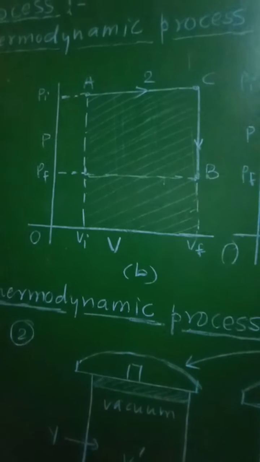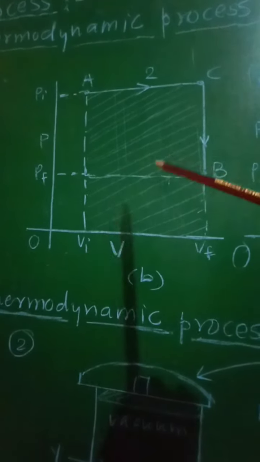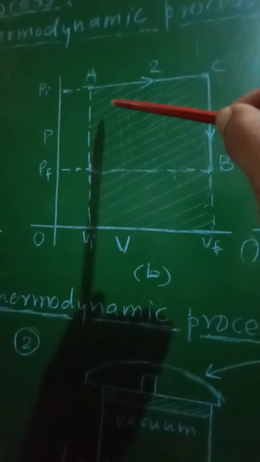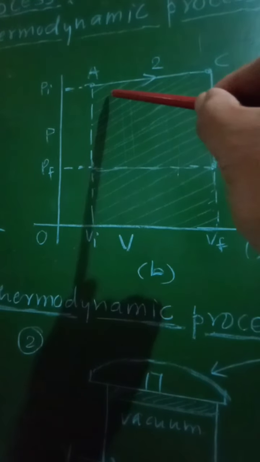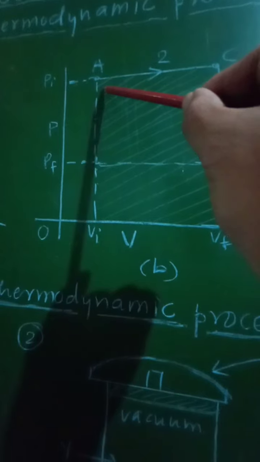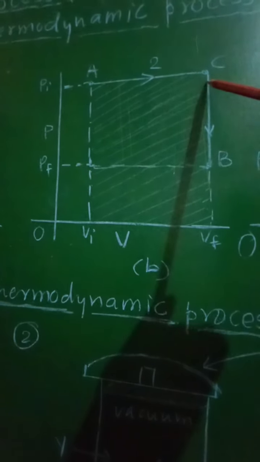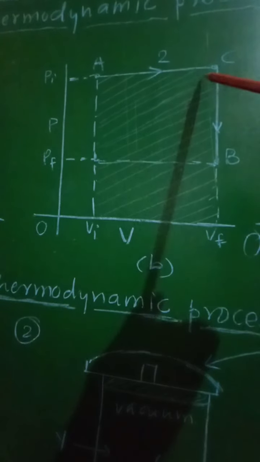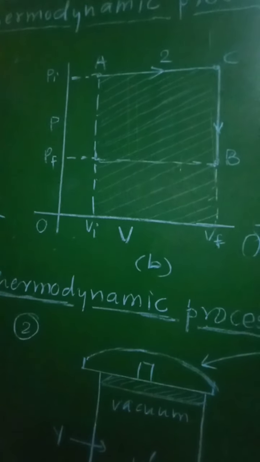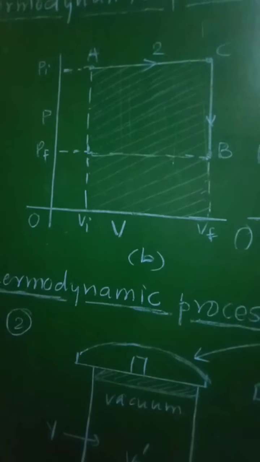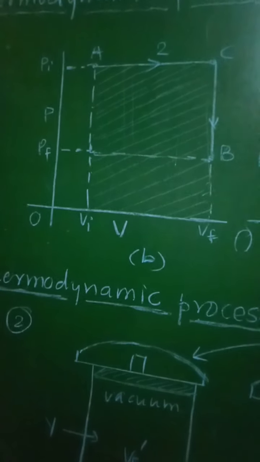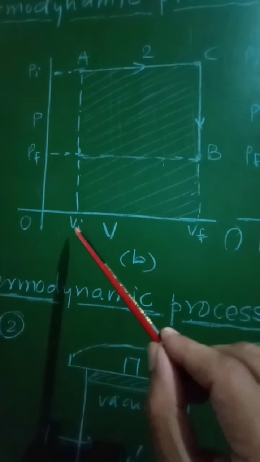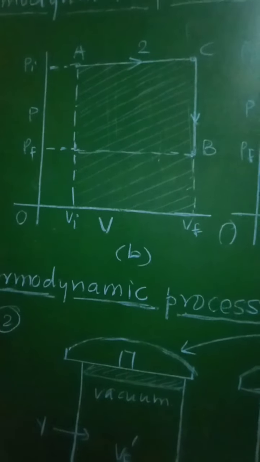But in this case, when there is change in the state starting from initial state A, when we reach from point A to point C, the pressure remains constant as Pi, and only there will be change in the volume from Vi to Vf.